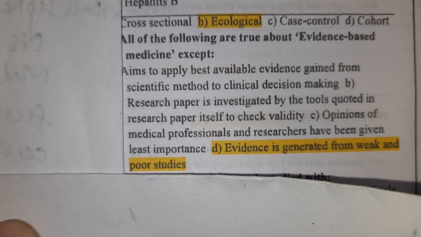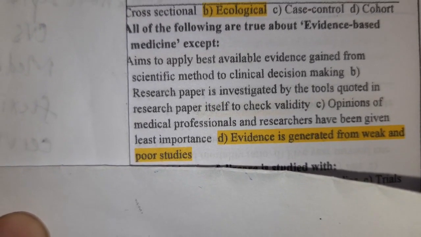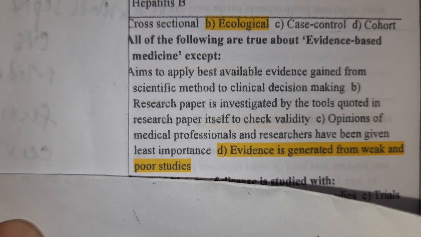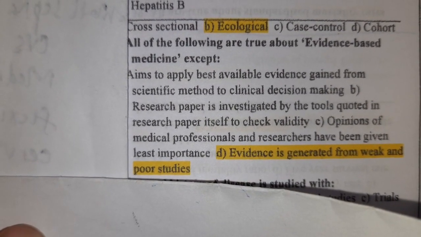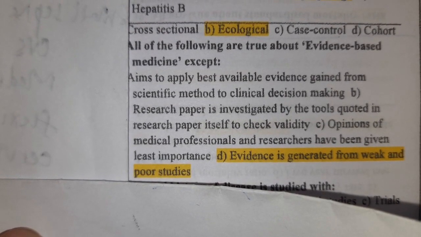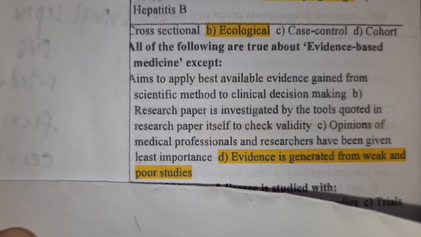Opinions of medical professionals and researchers are given least importance, true. Evidence is generated from weak and poor studies, false. Evidence is mainly generated from good studies.